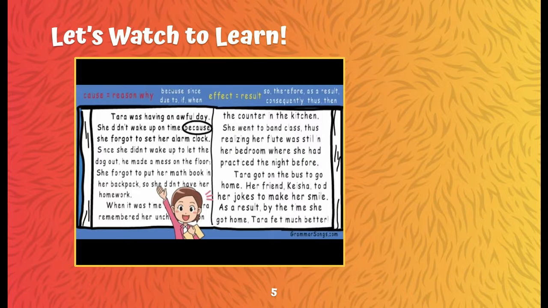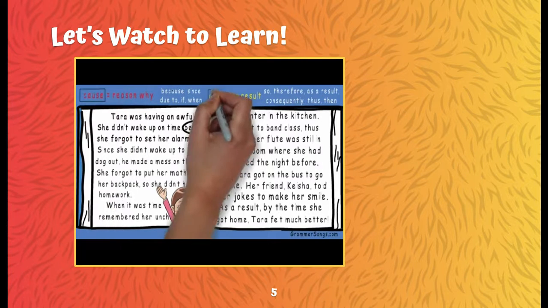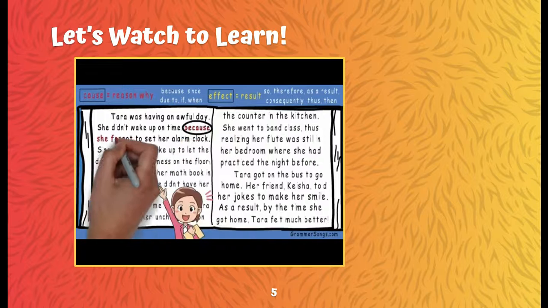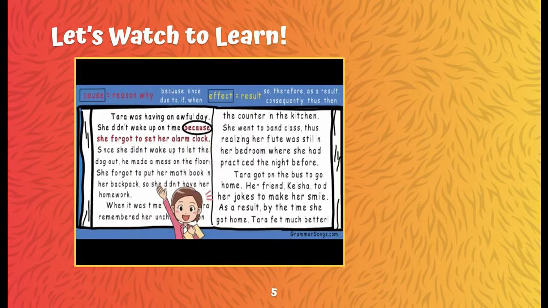Let's highlight the cause in red and the effect in yellow. Because she forgot to set her alarm clock, she didn't wake up on time. And forgetting to set the alarm clock happened first in her life. It tells why she didn't wake up on time. Very good. Let's keep reading.